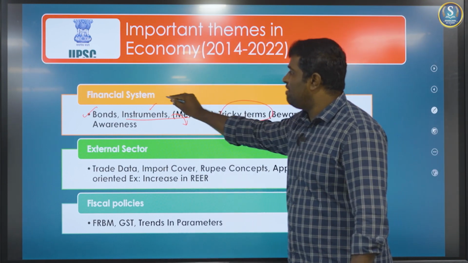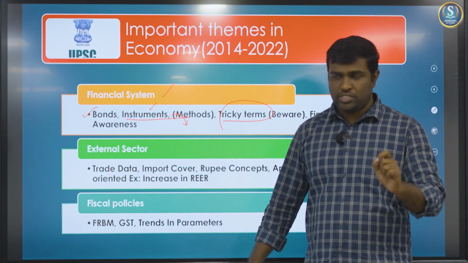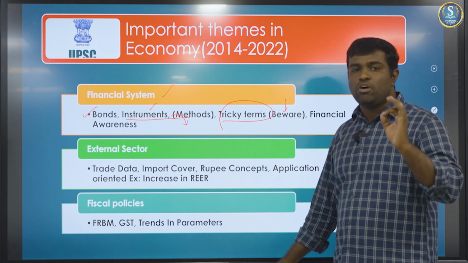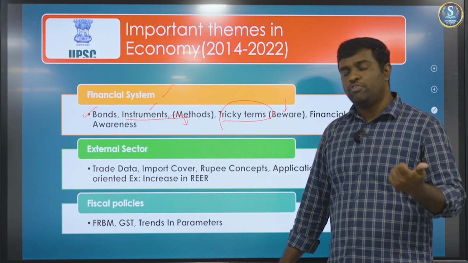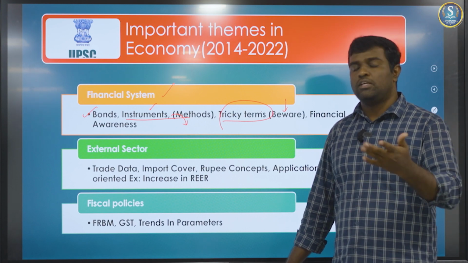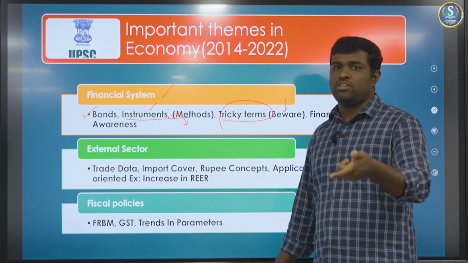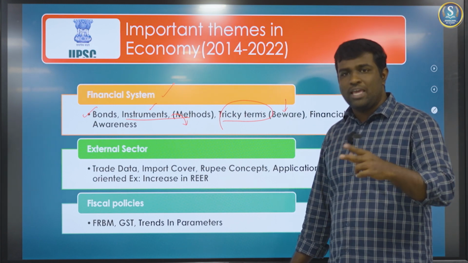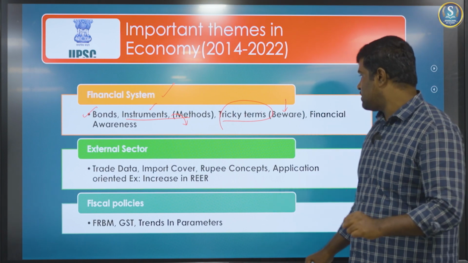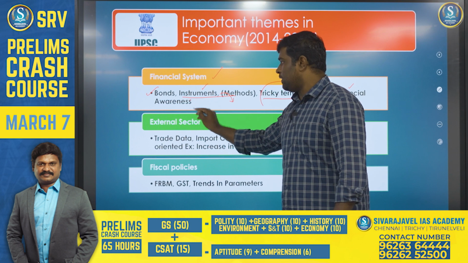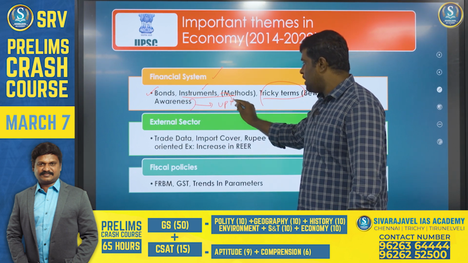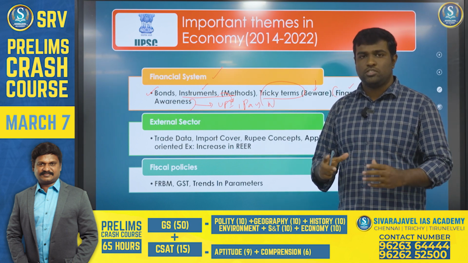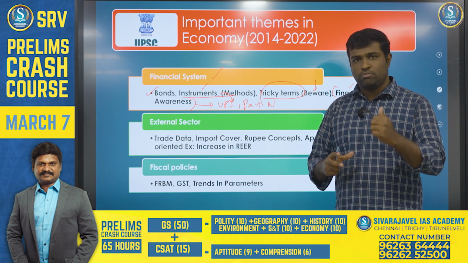Tricky terms in financial systems are also being asked as questions. You need to be very wary of these terms, because if you do not know them clearly, it would be better for you to skip these kinds of questions. For example, there was a question which asked about the interest coverage ratio. You may not be aware of that, and if there are two statements and you cannot make a correlation, it's better to avoid these kinds of terms. Financial awareness in general, they will be asking. For example, about UPI, payment systems, NBFCs, and capital markets, there have been many questions. So these are areas that you need to give the third priority.